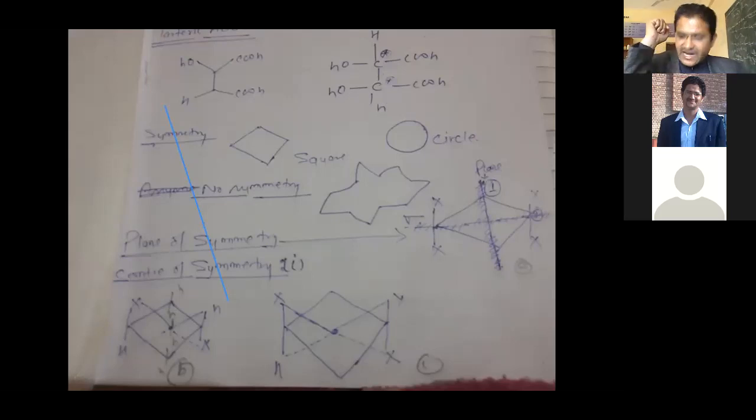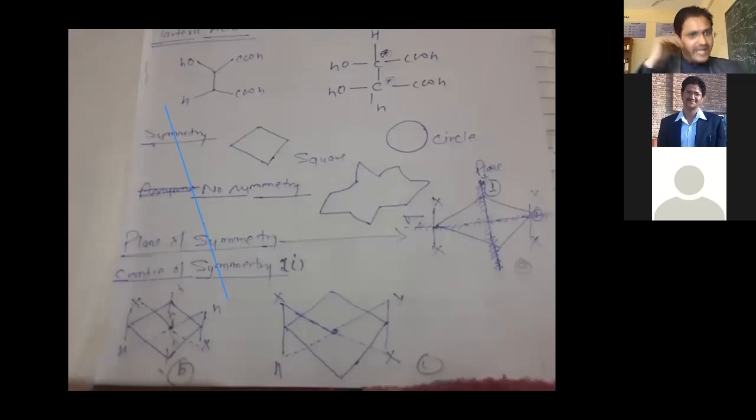Then the scientists started thinking about some other point. Earlier, what about their hypothesis? What about their theory? Earlier their theory focused on chiral carbon or chirality, right?